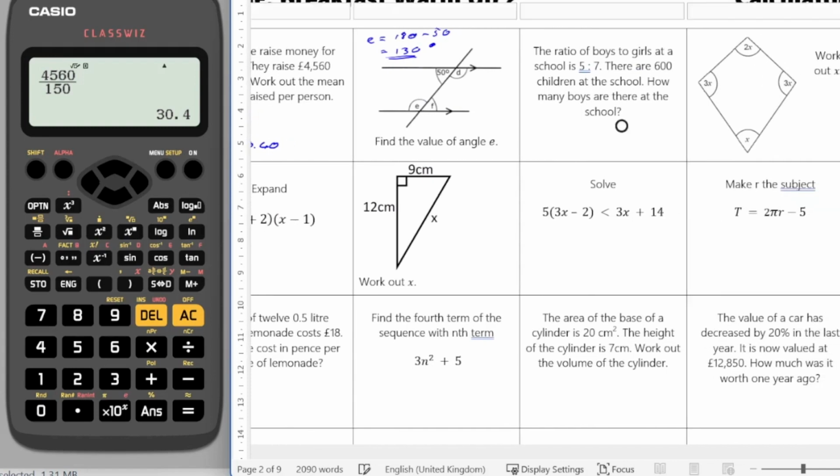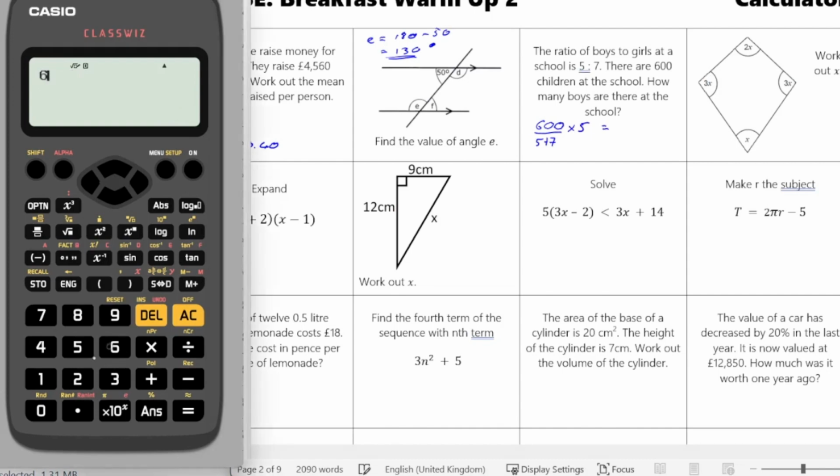The ratio of boys to girls at a school is 5 to 7. There are 600 children at the school. How many boys are there at the school? So I need to do 600 divided by the total number of parts. There are currently 5 plus 7, and that will give me the amount for one part. I want 5 parts, so I'm going to times that by 5. So that's going to give me 600 over 5 plus 7, times by 5. So I'm looking at 250 boys.